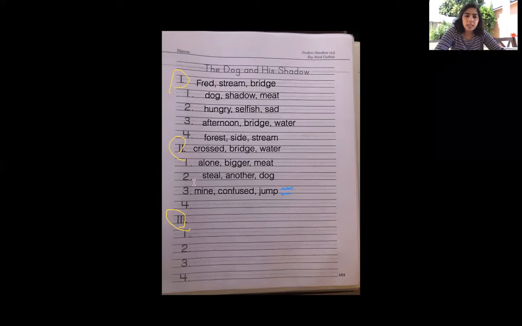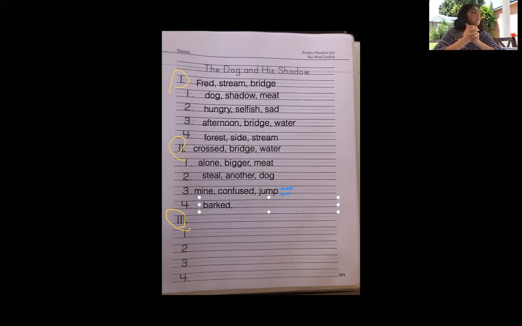Okay. And the next one, the last one, is what did he do? Well, I think Fred probably barked, right? He's a dog. He probably barked at the other animal. So, I mean, it doesn't tell that in our story, but we have to use our imagination, right? He probably barked. What else do you think he probably did? Yeah, you're right. He probably jumped in the water. Oh, we already put jumped, so we can put barked.